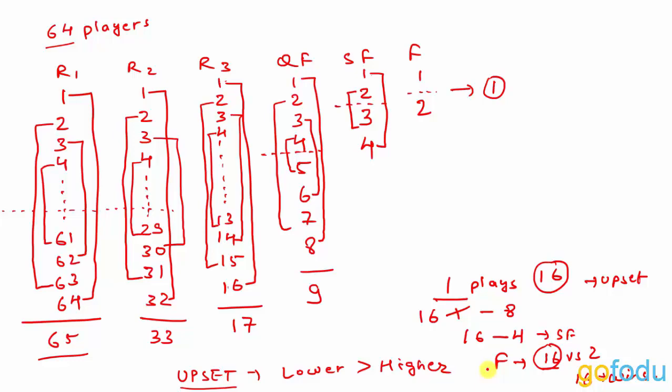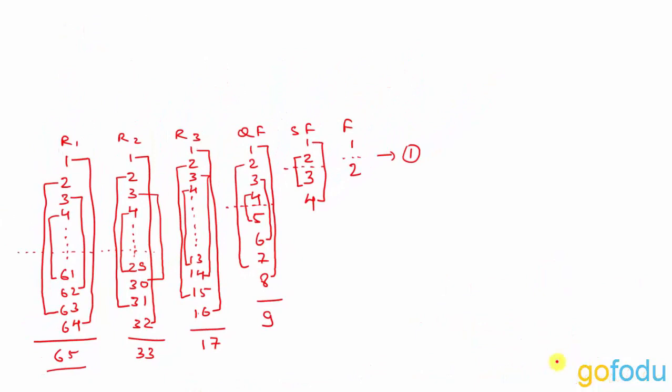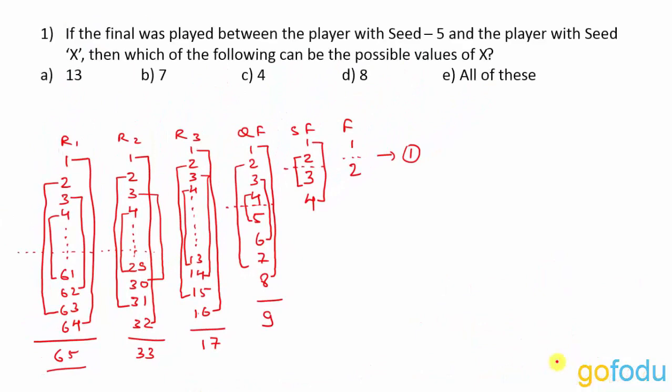So let's look at the question. The first question is, if the final was played between the player with seed 5 and the player with seed X, then which of the following can be the possible value of X? Because they are asking which of the following can be the possible values of X, we don't have any other option than going through the options that are given to us. So we'll take each option one by one.